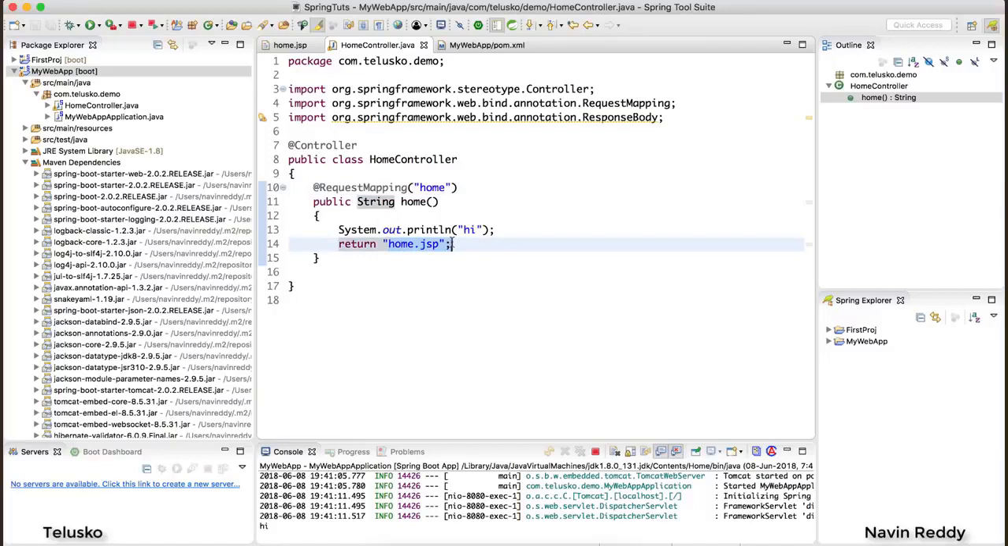But what if you want to send some data? What if you want to accept some data from the client side, or if you want to perform some operation? That we'll see later. But the main idea is this is how you build a simple web application in Spring Boot.